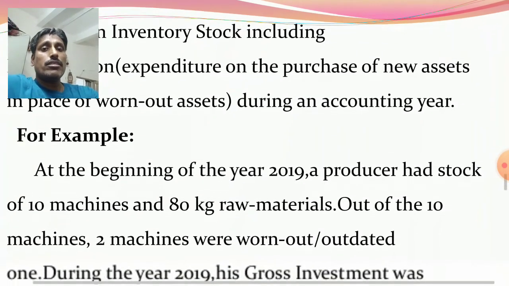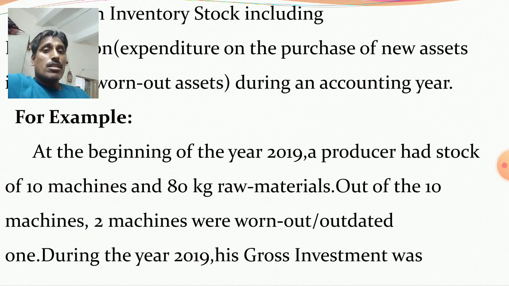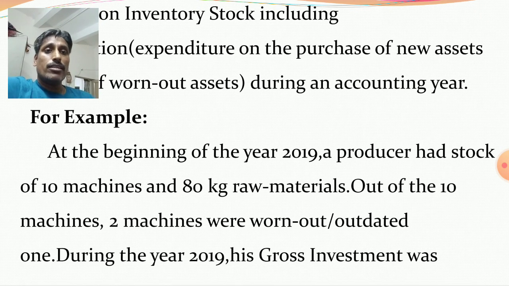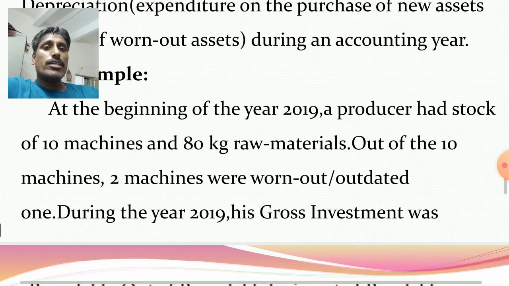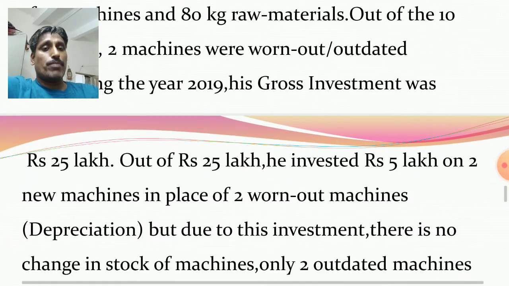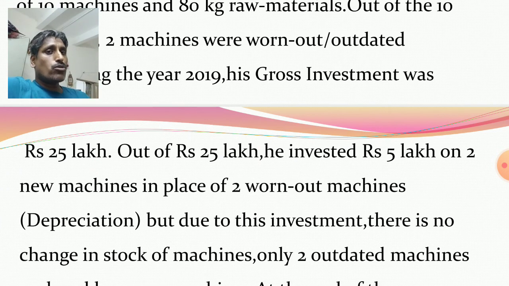For example, you can understand in a better way. At the beginning of the year 2019, a producer had stock of 10 machines and 80 kg raw materials. Out of the 10 machines, 2 machines were worn out or outdated, already obsolete, already out of order, and must be replaced by new ones. So during the year 2019, his gross investment was rupees 25 lakh.